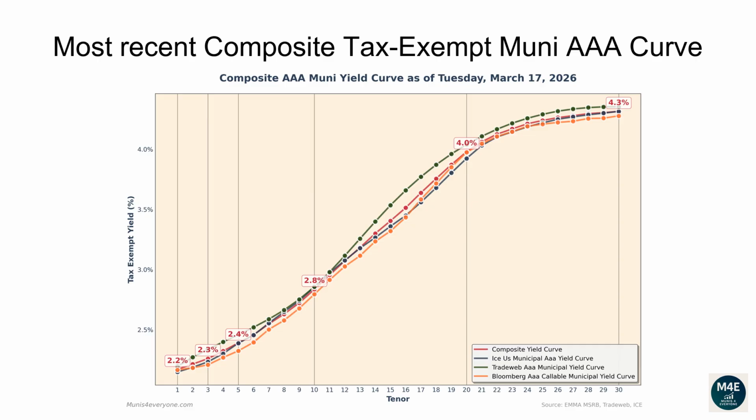The one-year composite tax-exempt yield is 2.17%. The two-year yield is 2.21%. The three-year yield is 2.26%. The 5-year yield is 2.39%. The 10-year yield is 2.84%. The 20-year yield is 3.98%. The 30-year yield is 4.32%.